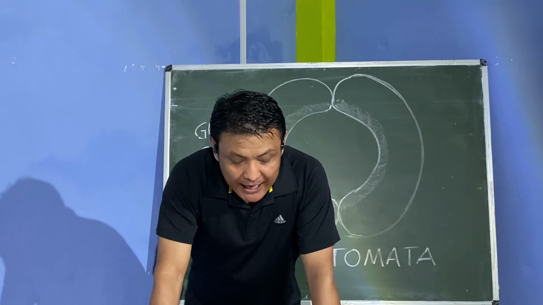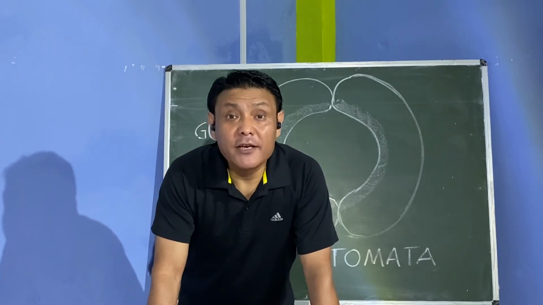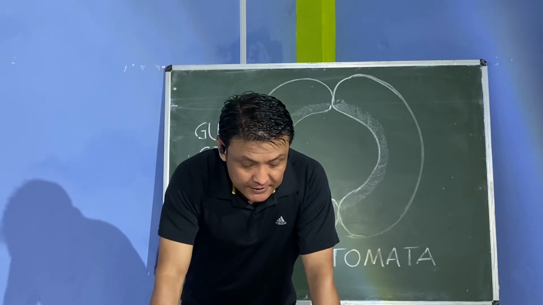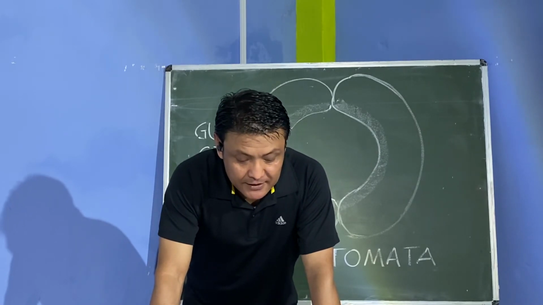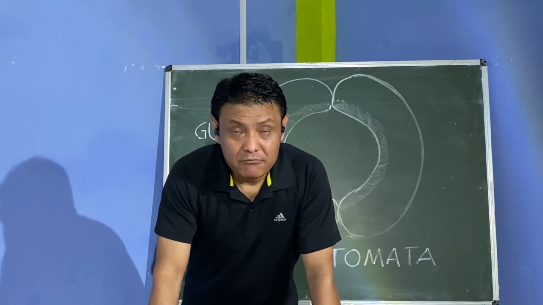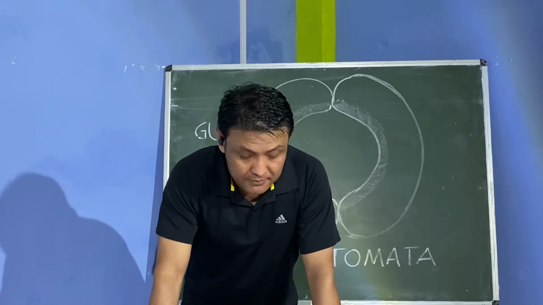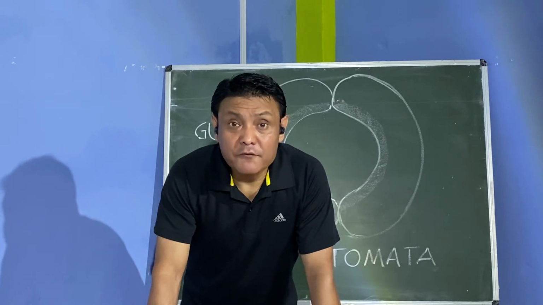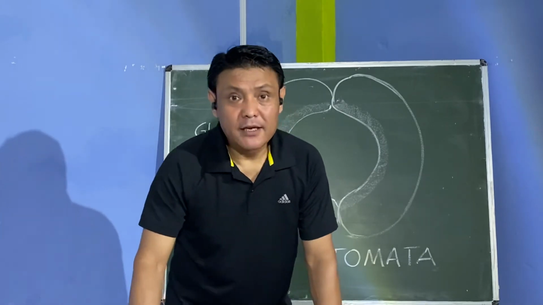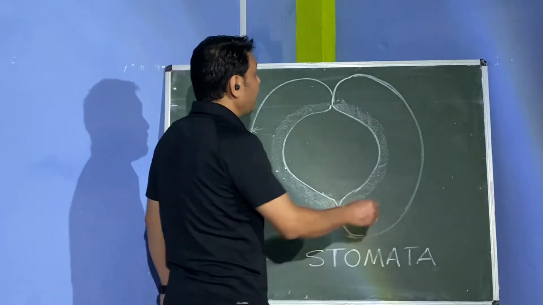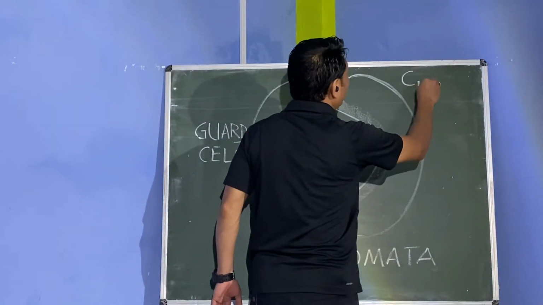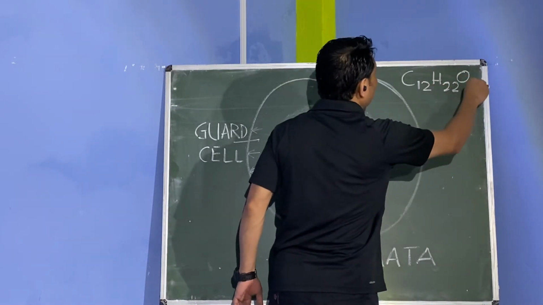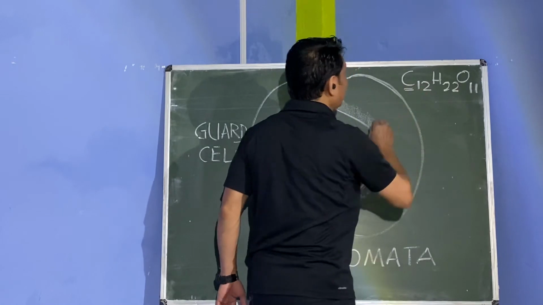This takes place in the thylakoids of the chloroplast, as we have already discussed the thylakoids in the class earlier. Next step is carbon dioxide is split up now. Carbon dioxide splits up into carbon, and this carbon is used in the manufacture of sugar, because sugar contains carbon. I will write the formula of sugar: C12H22O11. So carbon, can you see?